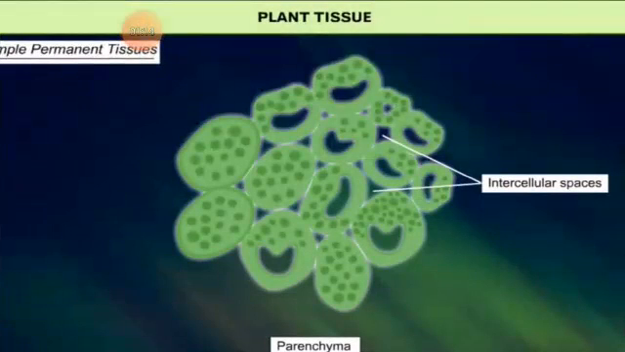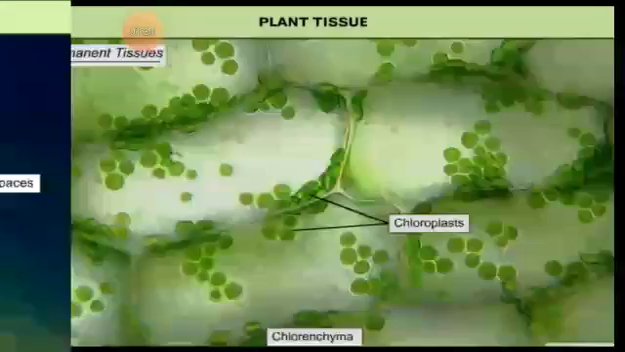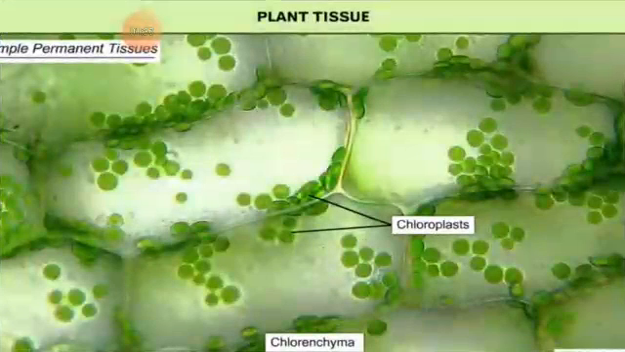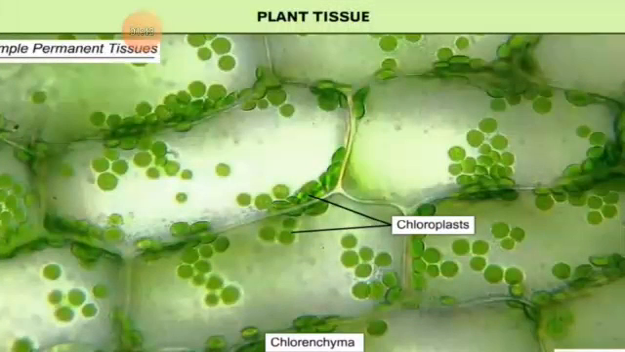Now first is parenchyma. The parenchyma tissue cell walls are made up of cellulose. That's why they are living cells. They are elongated in shape. They have intercellular space. If we look at the structure and function of parenchyma, you can see so many chloroplasts present inside the parenchyma cells. So this chloroplast helps parenchyma to perform photosynthesis. That's why parenchyma is also called chlorenchyma.